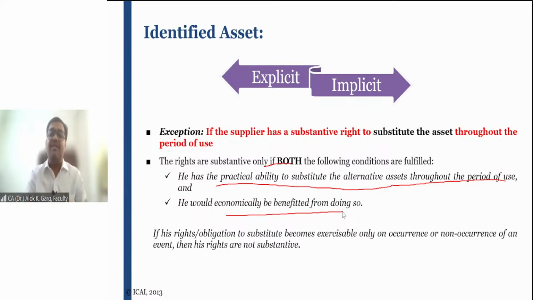So these kinds of lease contracts do not come under the purview of IND AS 116. Why? Because the lessor has a substantive substitution right, and the lessor is economically benefited by doing so. That is why this will not be considered an identified asset, and these companies are not doing IND AS 116 accounting. Sir, then what are they doing? Whatever lease rental they are paying, they are charging it to expense.